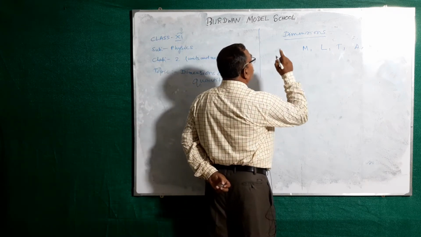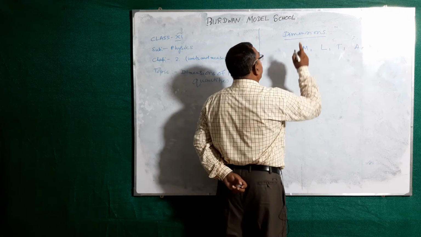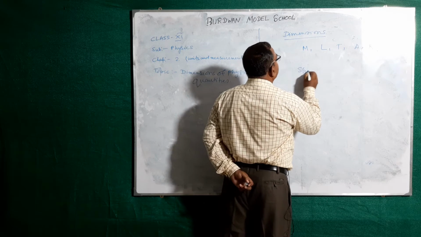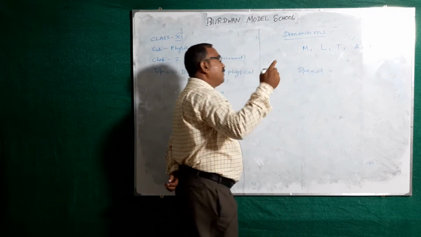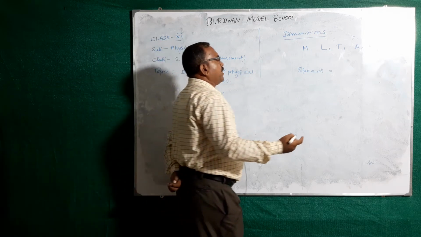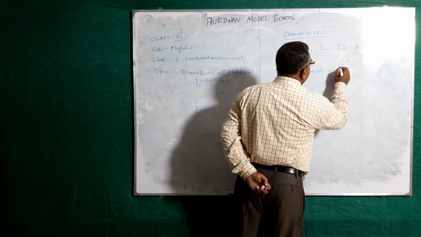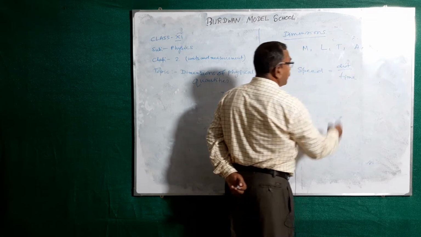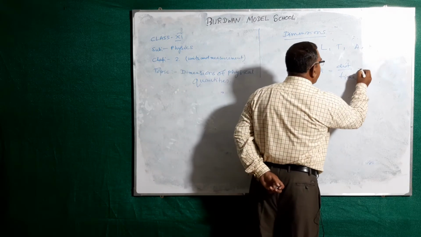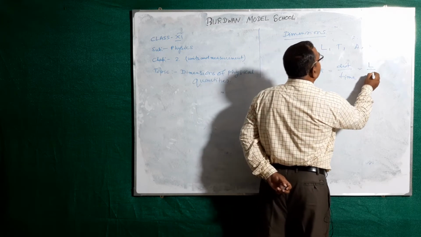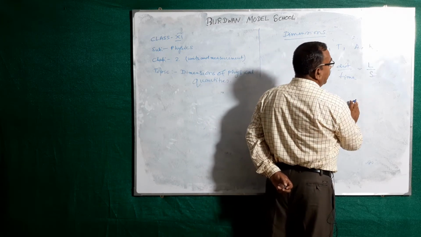Suppose from your previous class you know speed. What is the dimension of speed? Speed means distance by time. Distance means length. Time means second.